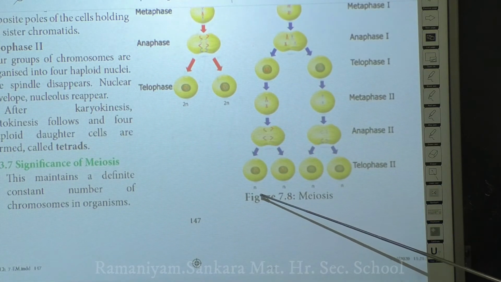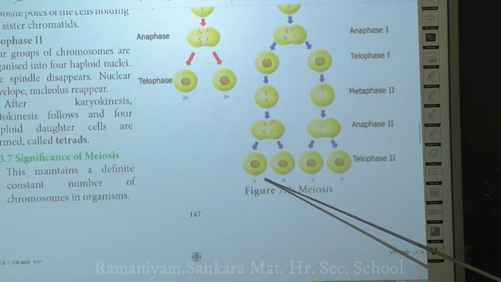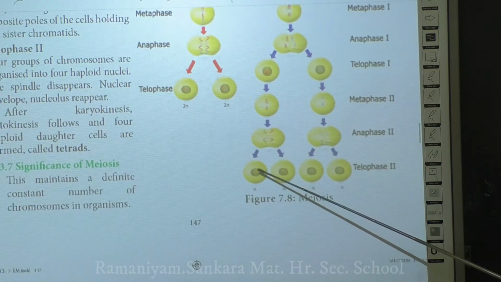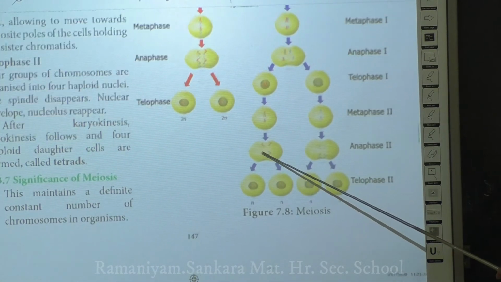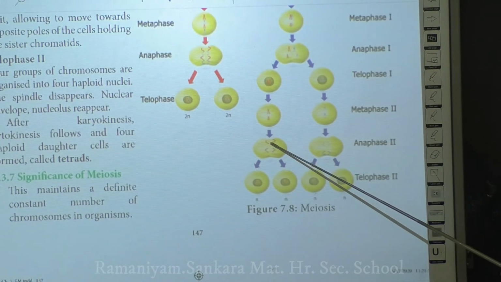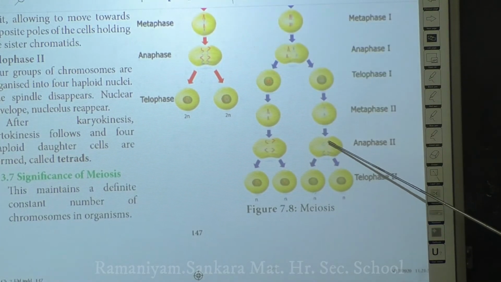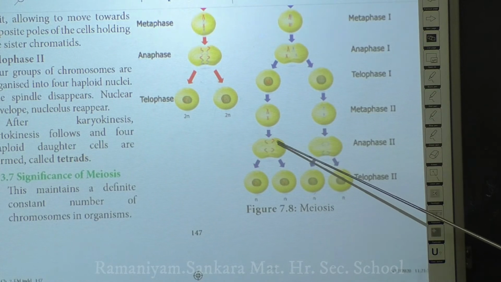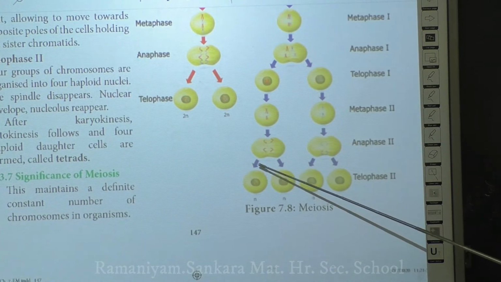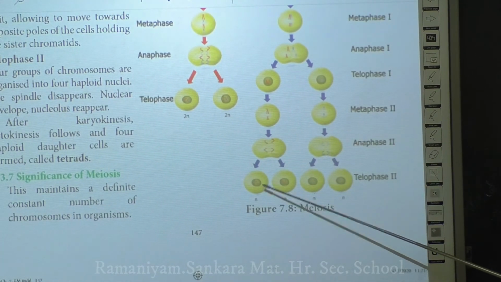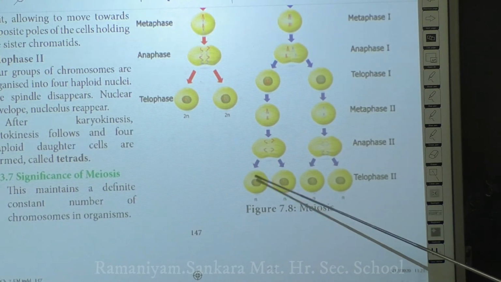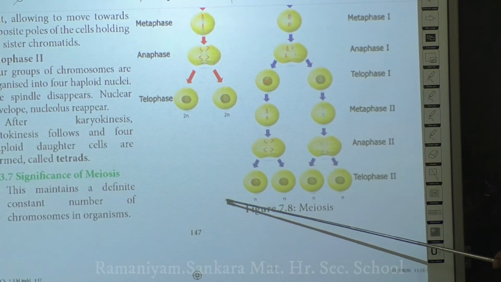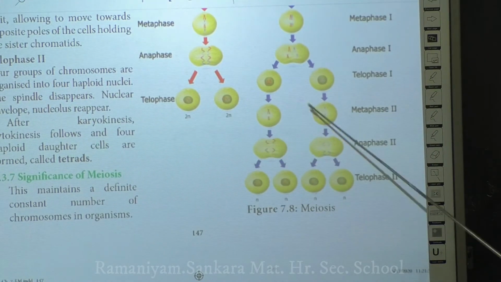In telophase 2, these 4 groups of chromosomes are covered by a separate nuclear envelope. You see here, each is covered by a separate nuclear envelope, and inside a nucleolus is formed. Spindle fibers disappear during telophase 2. Finally all the cellular organelles are synthesized, and the cell divides. So nuclear division is over.